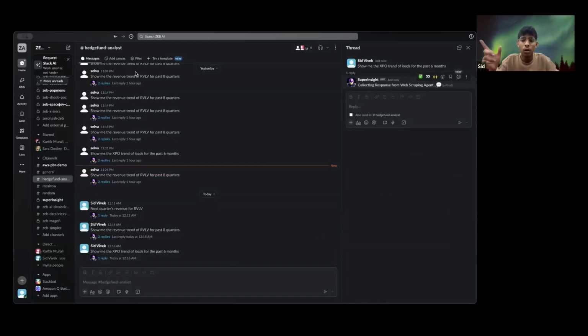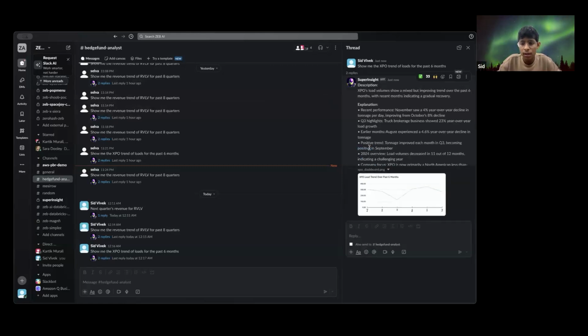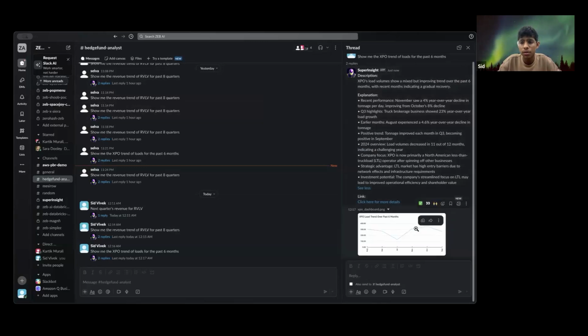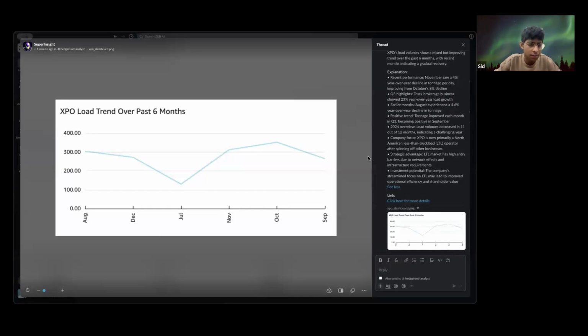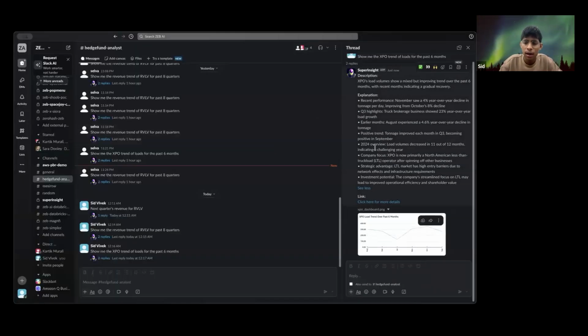And then we also want to correlate that to the business insights that might come from what the market is saying about XPO and maybe even recent changes that they've been making. And once all those agents have spoken a little bit together, it comes back with the response as to what XPO's been doing, what those load volumes look like. And we have data here till September of XPO's metrics, so it'll only pull whatever information is actually available in its underlying data set. And it talks a little bit as to why as well from the same market sentiment agents.